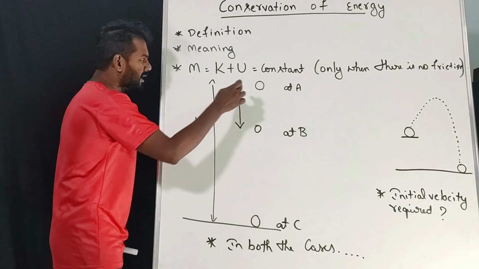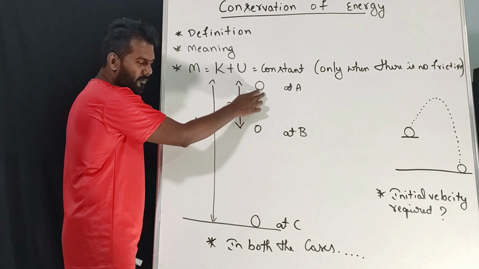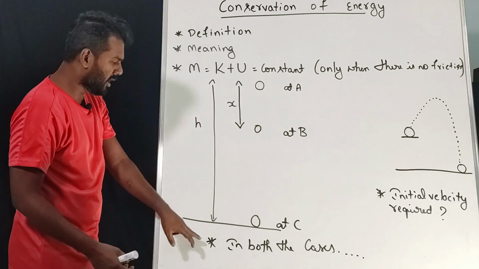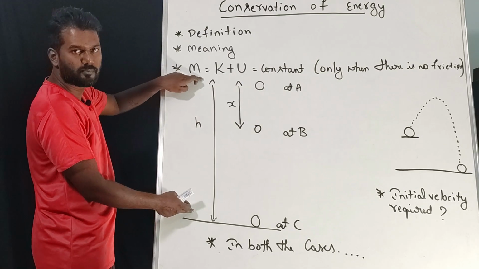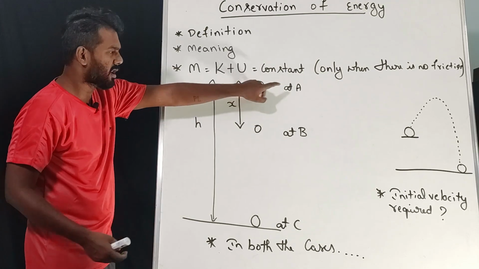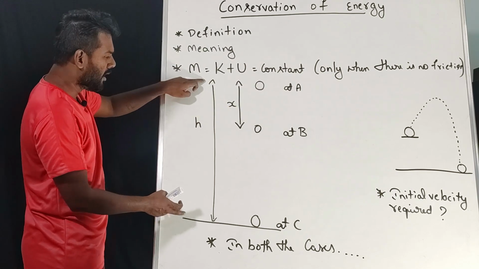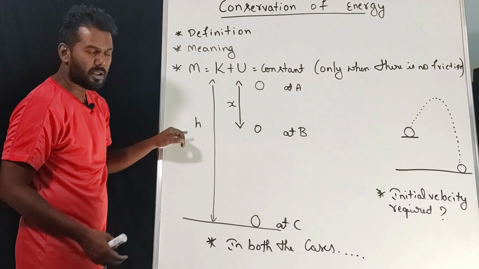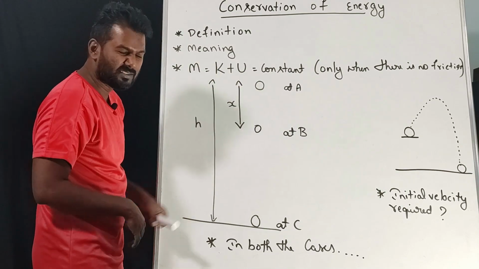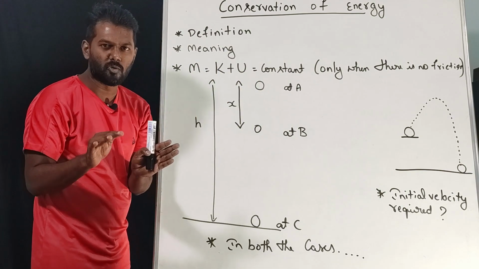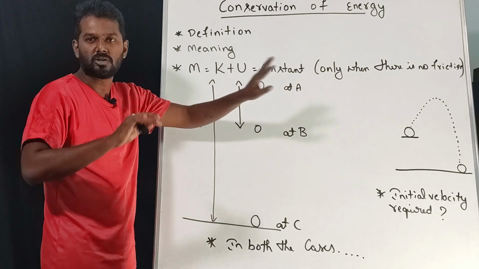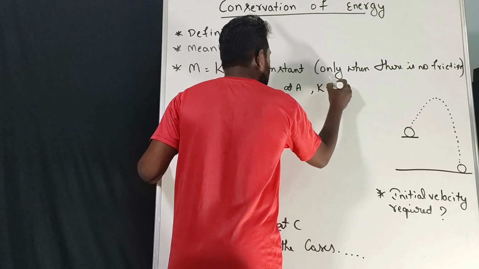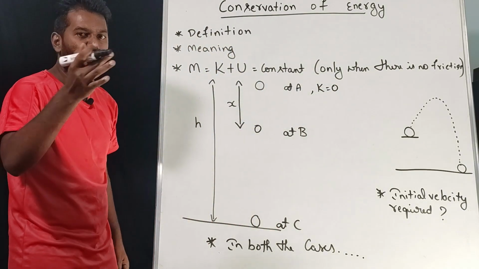Listen. Assume there is a ball at point A, and the distance between point A and the ground level is h. You got my point? Now listen, at this point, do you think the ball is moving? The ball is not moving at A. So if it is not moving, kinetic energy will be 0. Correct?